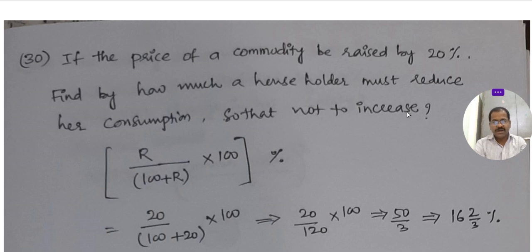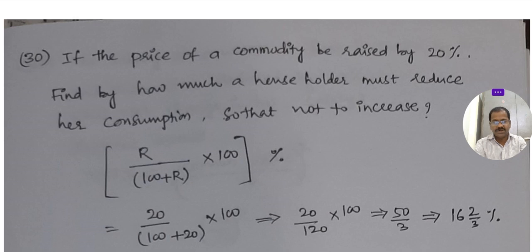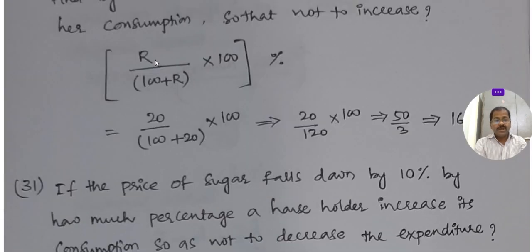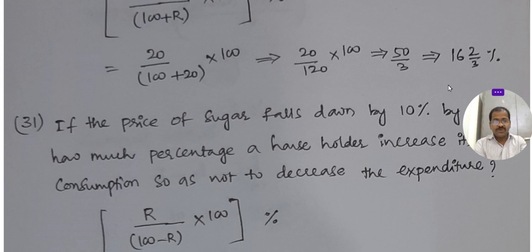She wants to spend only 100 rupees, as last year. How much does she have to reduce her consumption of that oil? The rate is 20% increased, so we use the formula 20 by (100 plus 20) into 100. She has to reduce it by 16 2/3%.